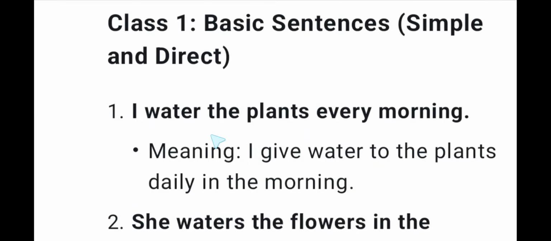Water as a verb in sentences for different classes, class 1 to 5. I water the plants every morning. Here, water is a verb.